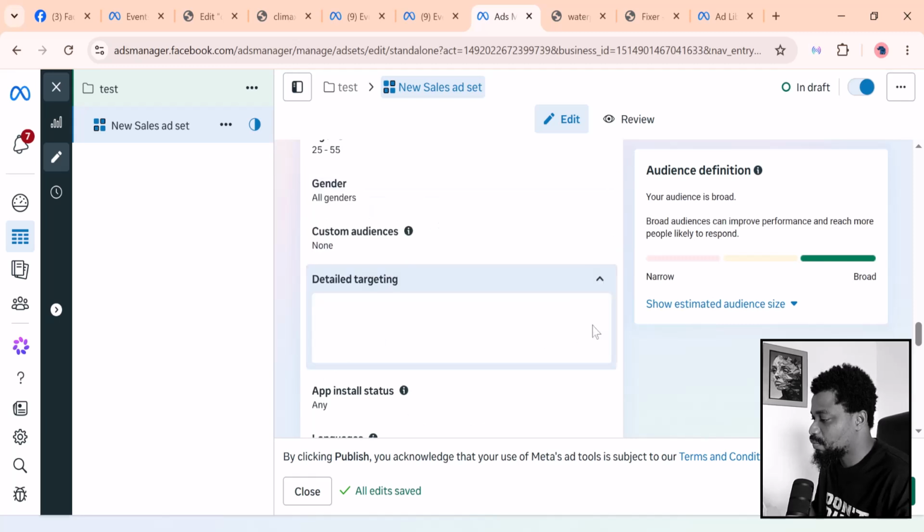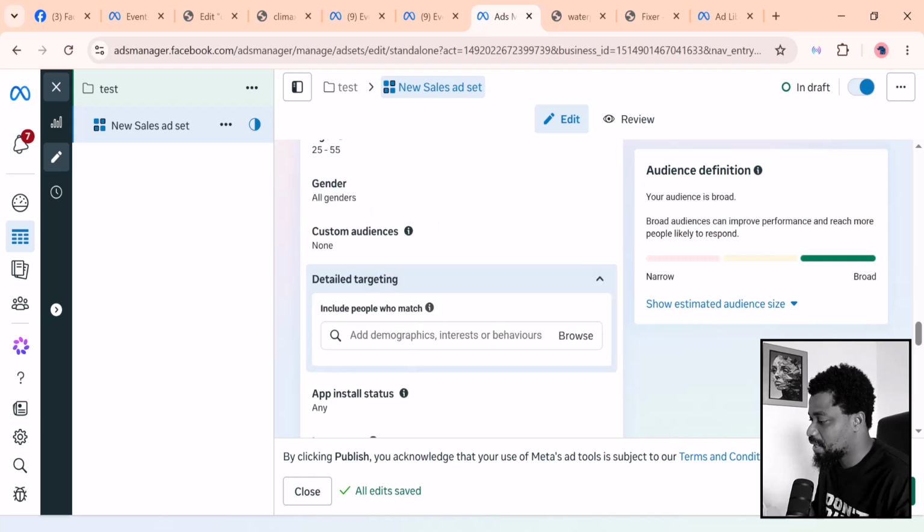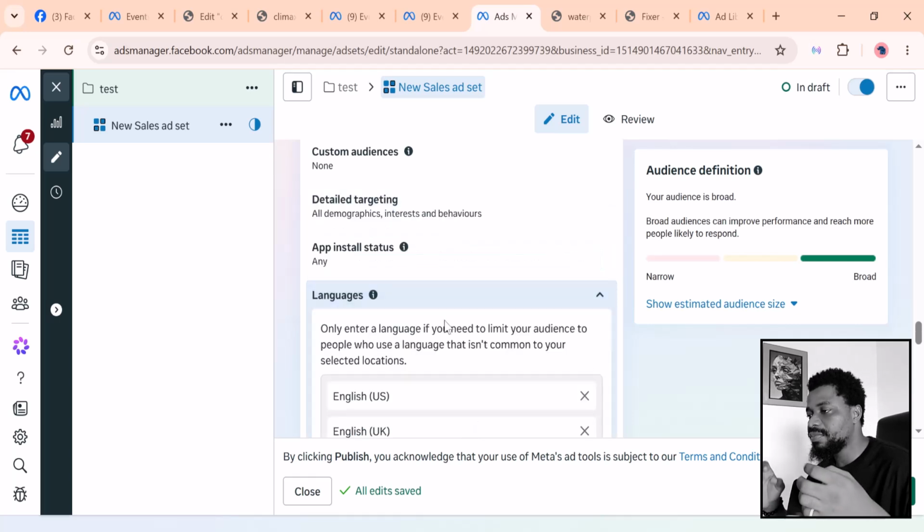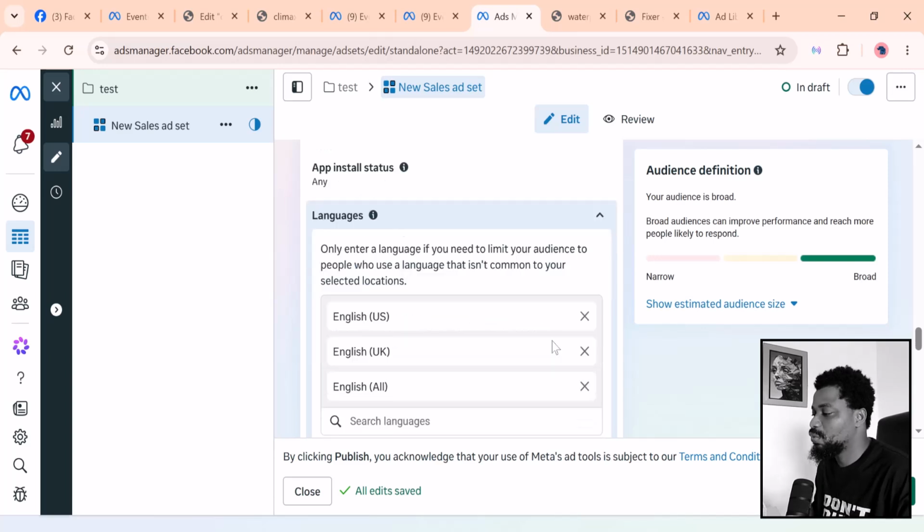So the detailed targeting, in most cases, you are just going to leave it blank for now, because Facebook is just going to help you find the right people. But another thing to do is the language, because Facebook and a lot of all these platforms these days, they auto dub clips, which means somebody can in maybe China be listening to me speaking in Chinese because they auto dub it, which means your video or your adverts can be sent to people who don't even understand English, and it will be auto dubbed, but they might not be your target audience.